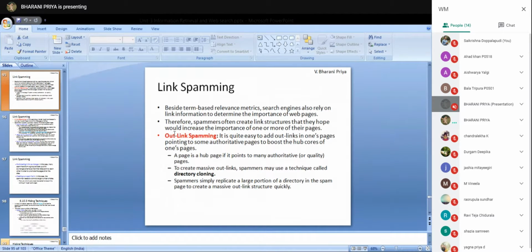Link spam. Not only content spamming, spamming is also dependent on the links. In link spamming, the URL or hyperlinks and anchor text can be spammed.